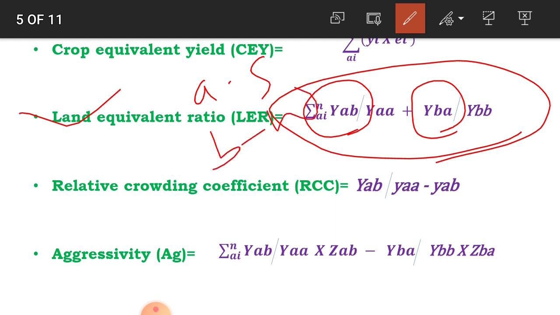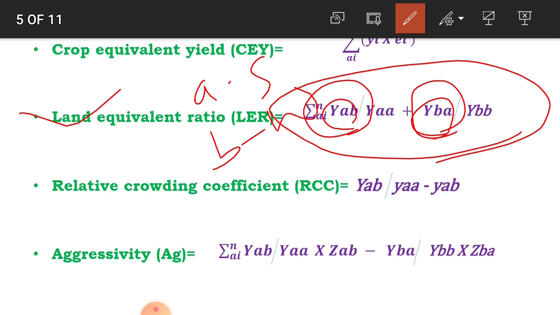YAB means the yield of crop A in intercropping, whatever yield comes in intercropping. And YBA means the yield of crop B in intercropping, how much yield that crop gives in intercropping. YAA means the yield of crop A in pure stand, and YBB means the yield of crop B in pure stand.